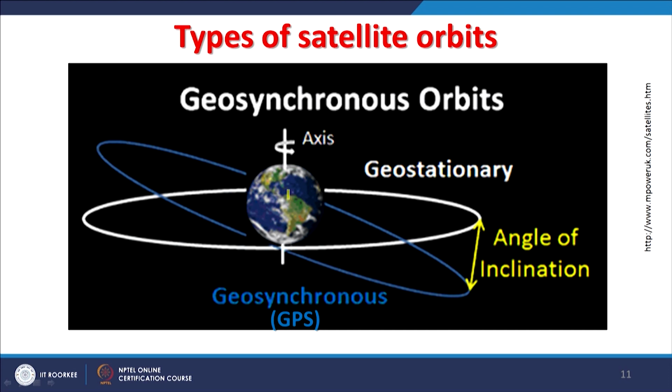As the name implies, with reference to the earth they are geostationary. That means as the earth moves on its own axis, the satellite also moves along the equator. As you can see, this white orbit shown is for the geostationary satellites. India also has its own geostationary satellites. The main purpose of geostationary satellites used to be communication, for telephone, data transmission, television channels and other things.